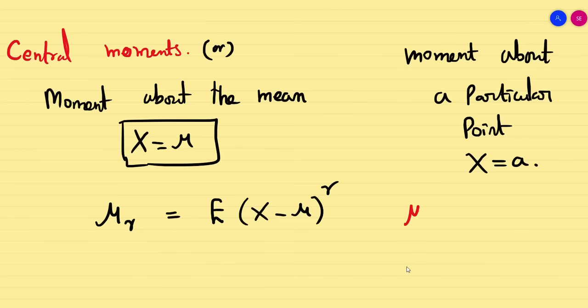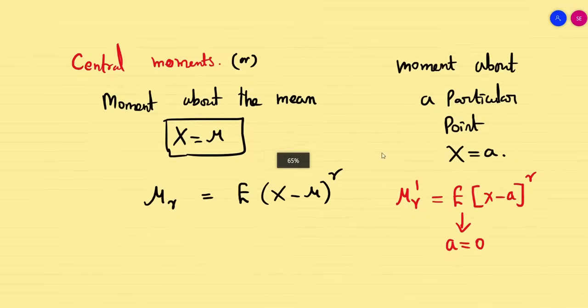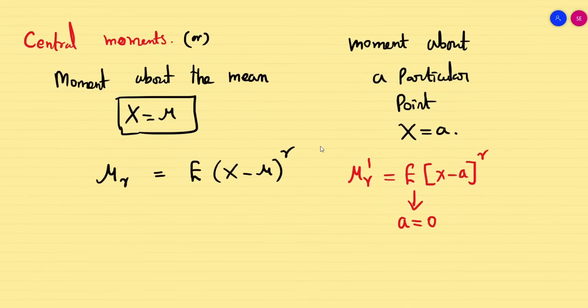Yes, mu r dash, that is going to be E of x minus A whole power r. Now you would have got the concept. So when my point A equal to 0, my moment about the point x equal to A will become what? Simply it becomes a raw moment. I'll say it as E of x power r.